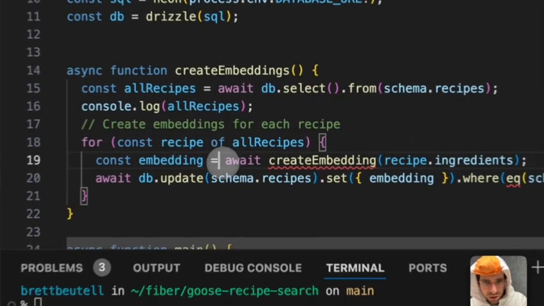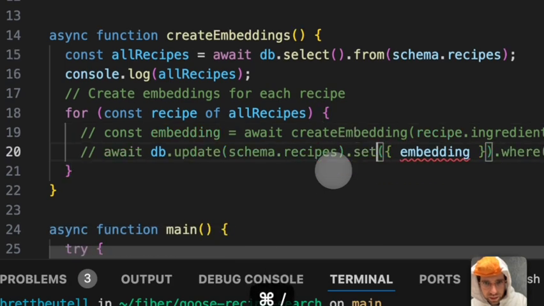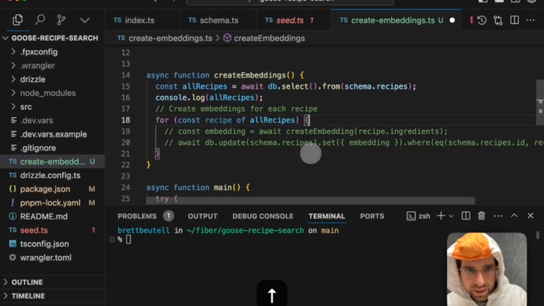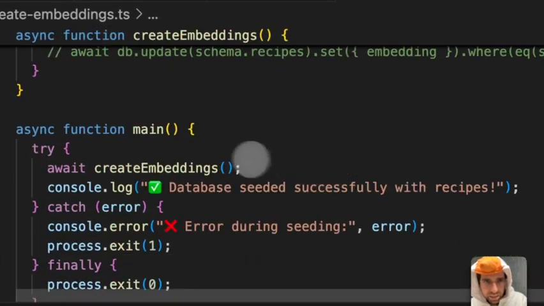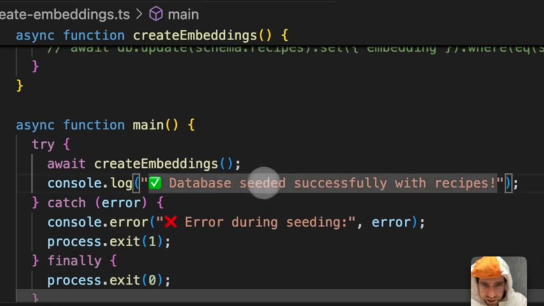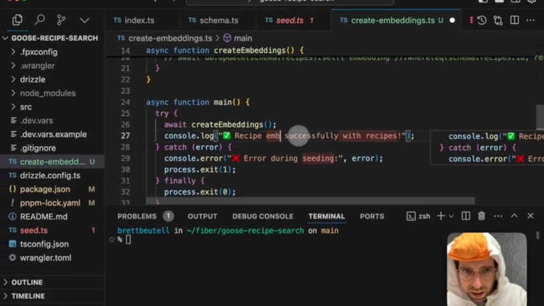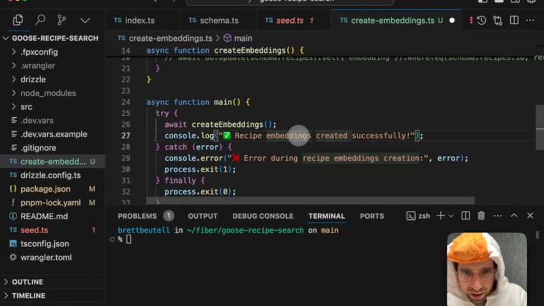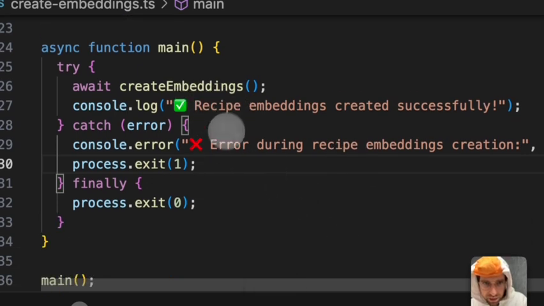Okay, so I have this for loop. It's not actually that correct yet, but we can fix that. Real quick, this is bothering me. I want to change the log that happens when the script runs, so that if there's an error, it says error during recipe embeddings creation, and if it's successful, recipe embeddings created successfully.